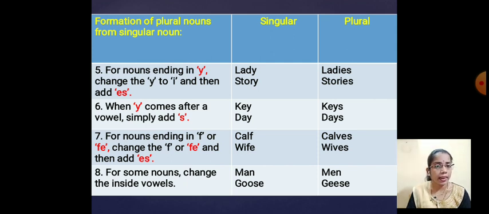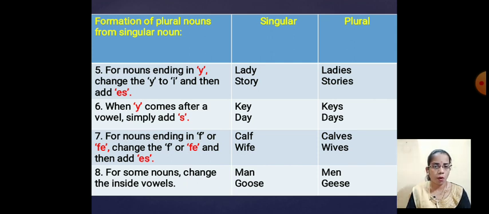D-A-Y, day, A. That is the vowel. So for making the plural form, you have to use s only. It means when y comes after a vowel, when a vowel comes before the y, you have to use s only. Vowels: A-E-I-O-U. If there is a vowel before the y, you only join s with the plural form.